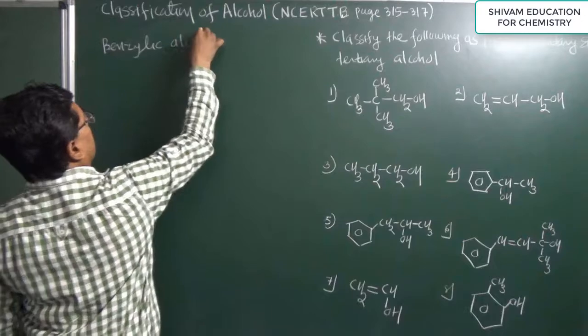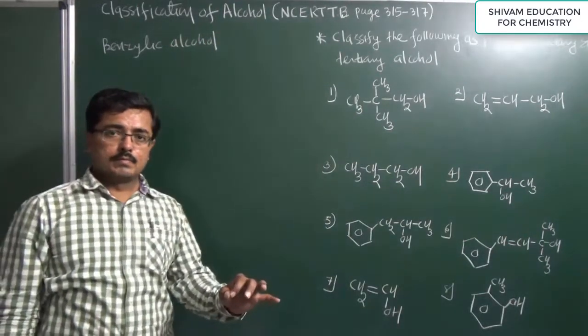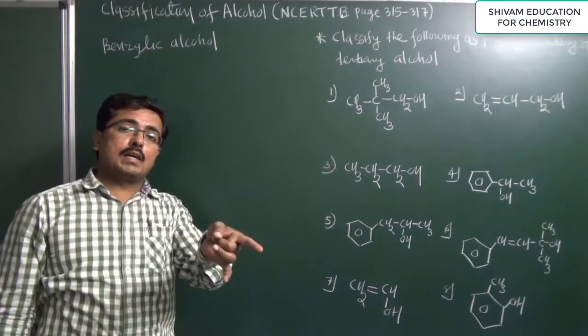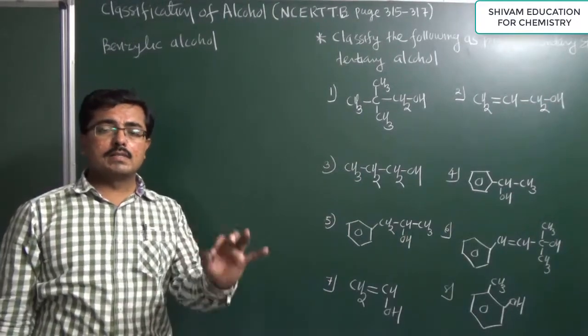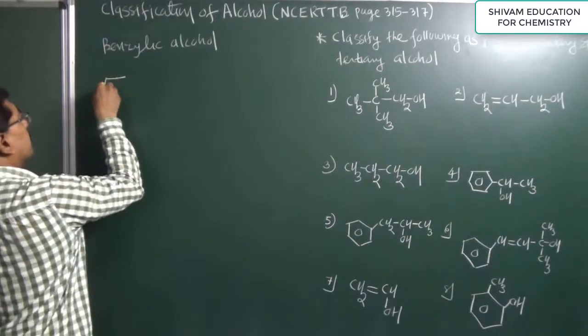Now in benzylic alcohol, if the hydroxyl group containing carbon is attached directly with a benzene ring, then it is considered as a benzylic alcohol. So let's understand with an example.